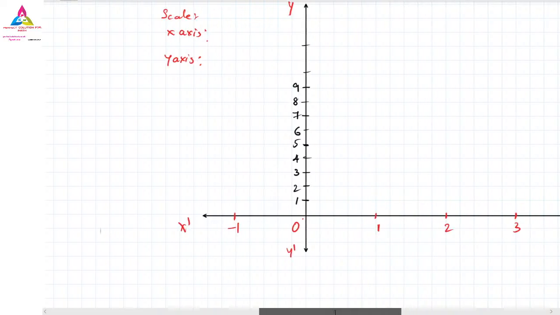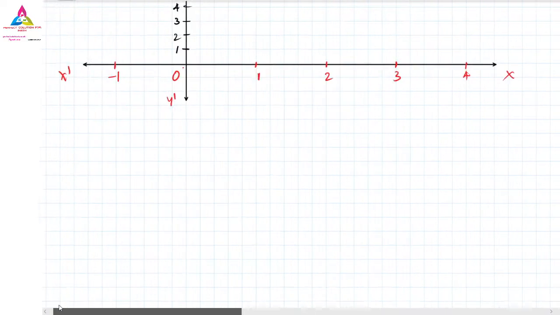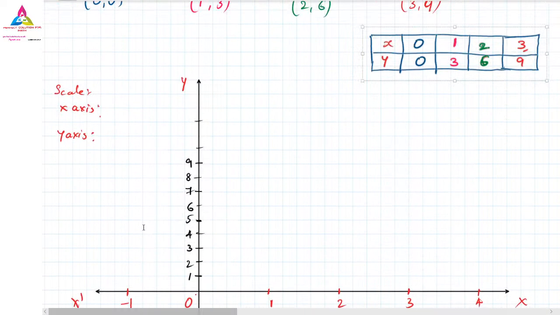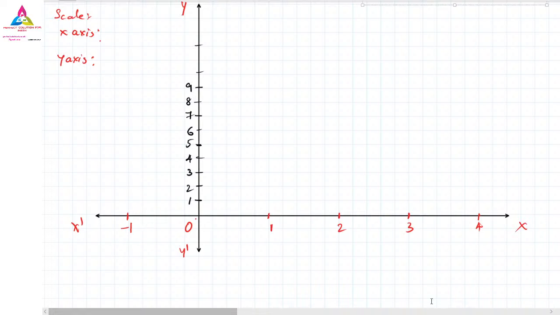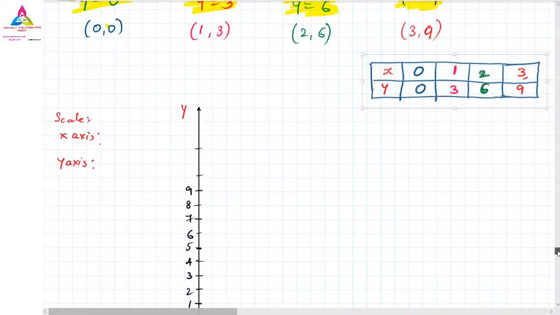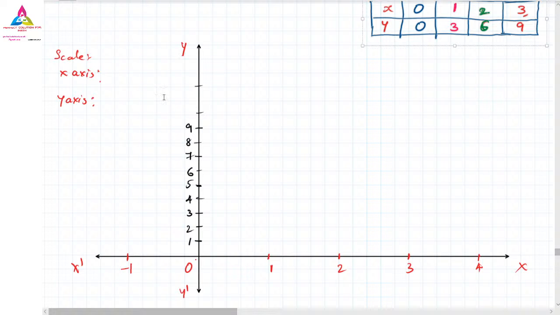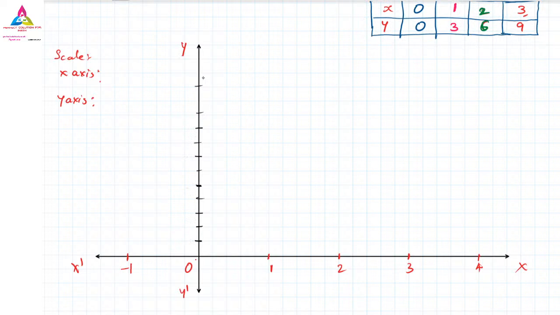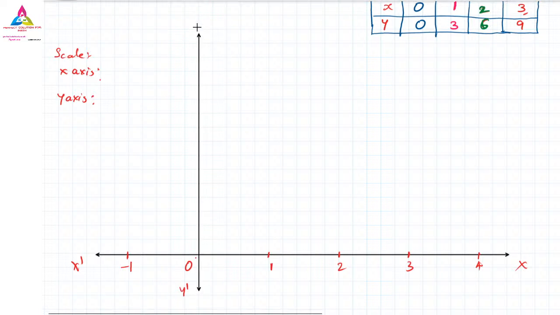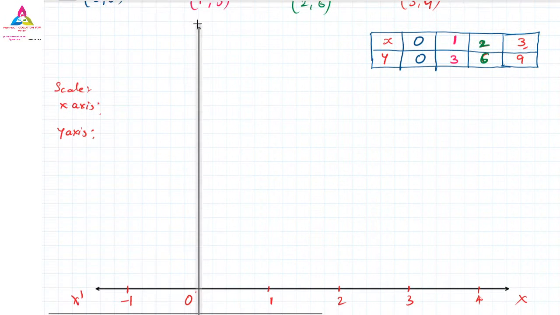Here we have that graph. I will keep it on the right hand side so that I can write on this y-axis with a bit more space, because otherwise the points will be nearby and it will not be possible to understand which point I have joined. So I will take this axis a little bit up. Okay, it's enough.